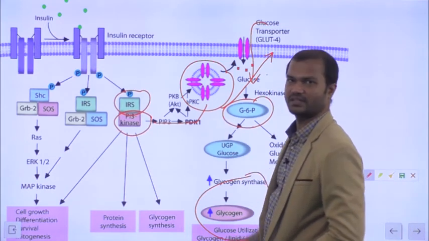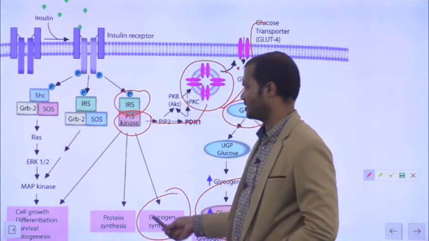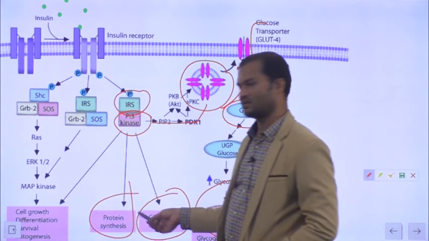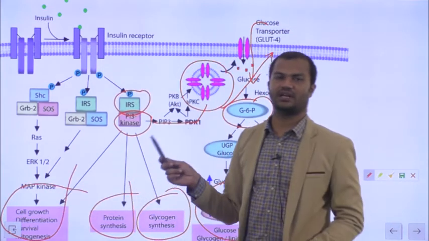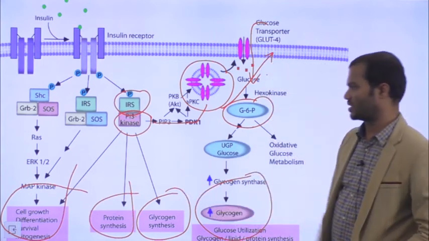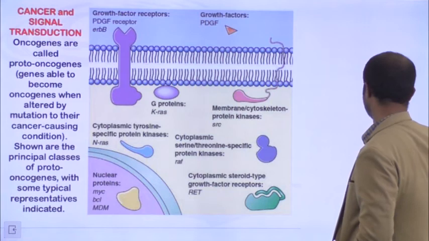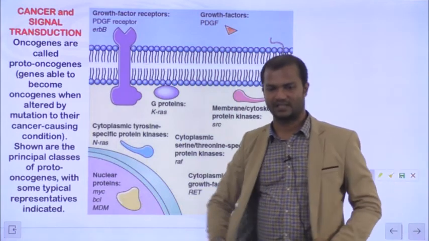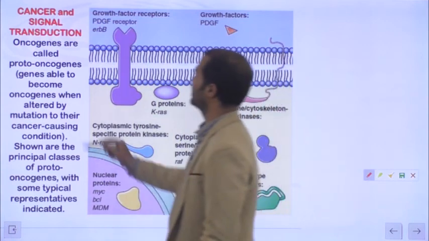In other pathways, insulin can also initiate glycogen synthesis, initiate protein synthesis, as well as cell growth, differentiation, survival, and mitogenesis. So these are some of the functions of insulin signaling. This is briefly about enzyme linked receptors, and here you should know one particular definition called oncogenes.